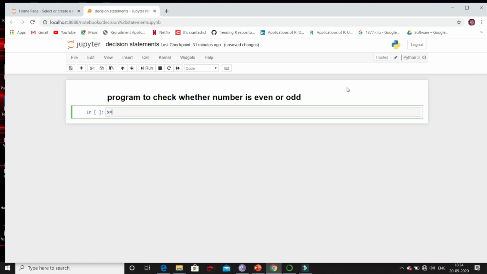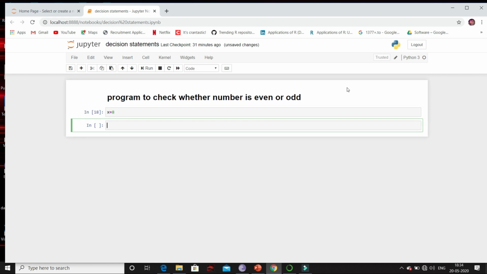Now let's code. Say the number x is 8 and I use the if decision statement, and in these round brackets I have to give the condition. The condition is that I want to get the remainder when I divide this number by 2. To get the remainder we use mod. So x mod 2, if this value is equal to 0, and then after specifying the condition, we have to give this colon, and then inside if we have to print it is an even number.